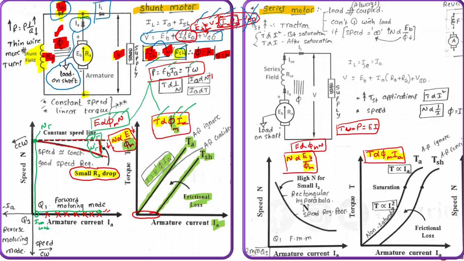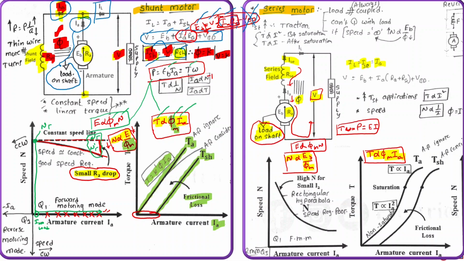Whereas in case of series motor, series field winding is connected in series with armature winding. Load is on the shaft and this is supply voltage. In this circuit, total current is load current, that is also equal to series winding current, that is also equal to armature current. Here load is on shaft, and this is the complete circuit: series field winding, brushes, armature winding, and supply voltage.